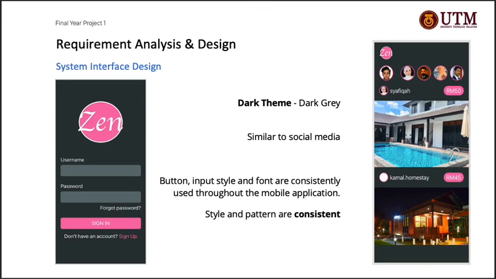And the system shall be developed and designed to have a similar feel like social media. As we can see here, it looks similar to WhatsApp, Instagram. The button, input, style, and font are consistently used throughout the mobile application, and style and pattern are very consistent.